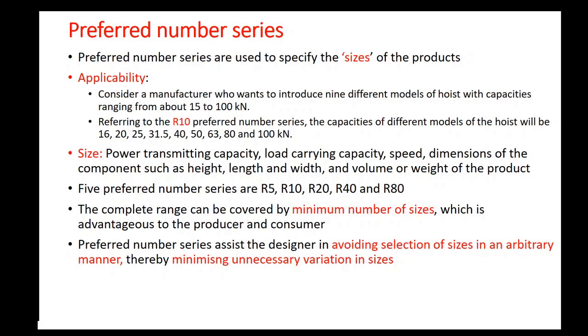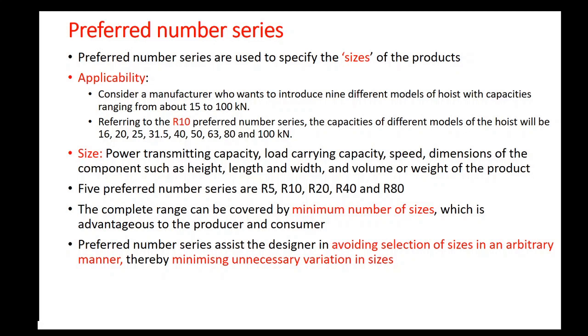Whether he needs to select 15 kilonewton, 16 kilonewton, 17 kilonewton, 18 kilonewton, and so on, or whether he has to select any limited number of capacities. How does he take this decision? For this, he can use the preferred number series.